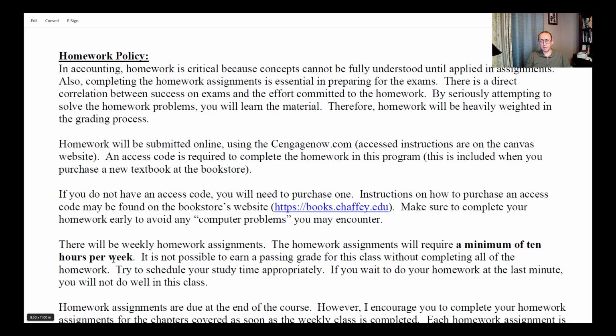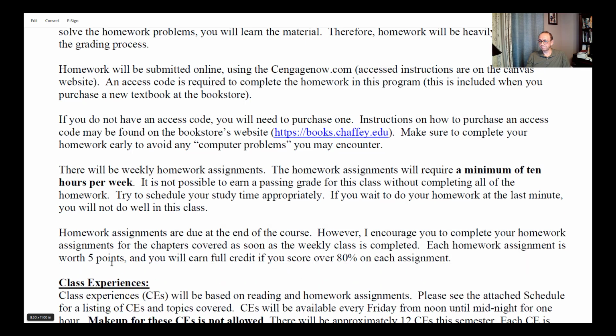So my suggestion for you, if you got like 85 and there's something that you can't solve or you're having an issue with it, ask me and I can help you get the answer. But don't feel like this is critical, because as long as you're over 80%, you earn the grades for that homework. Yeah, I think that's everything about the homework. Just make sure that you register for Cengage now and have access to all homework assignments. It's already created, and you should have access to this information on Canvas.